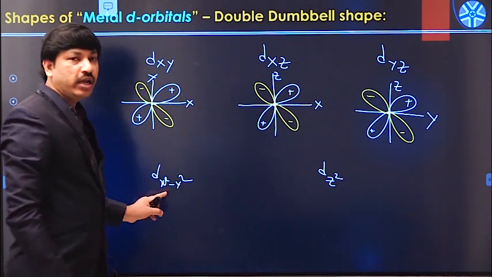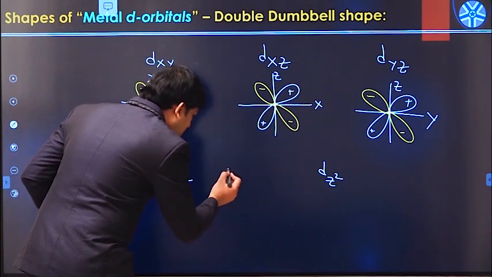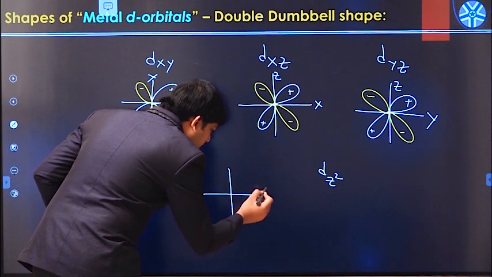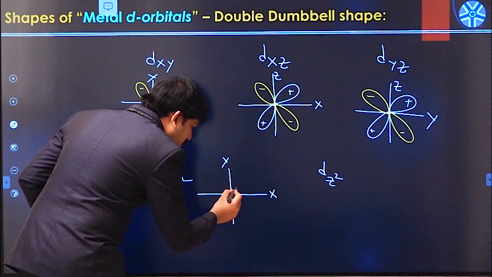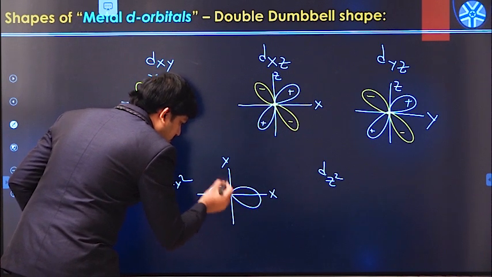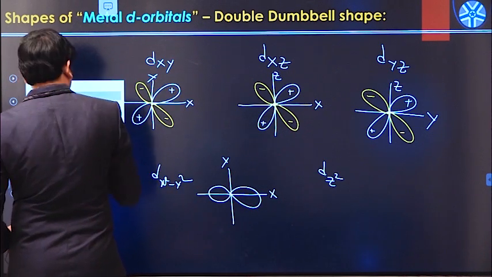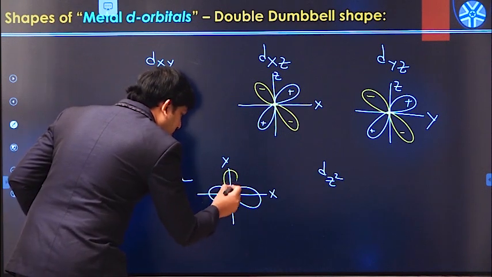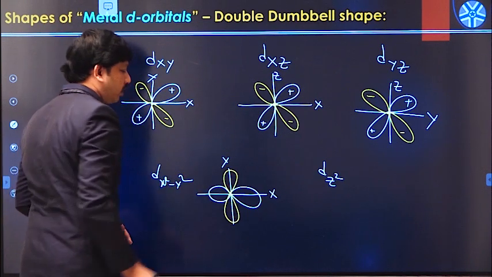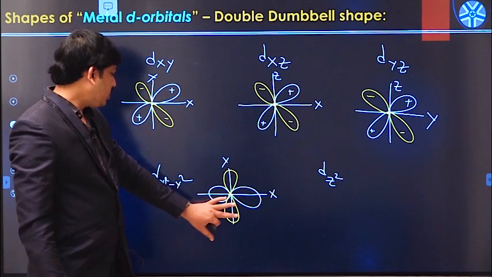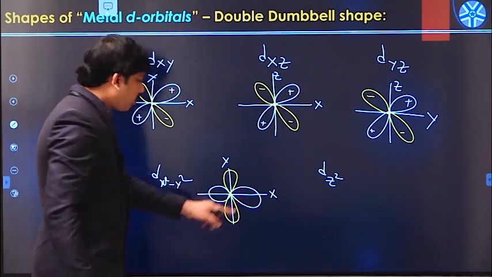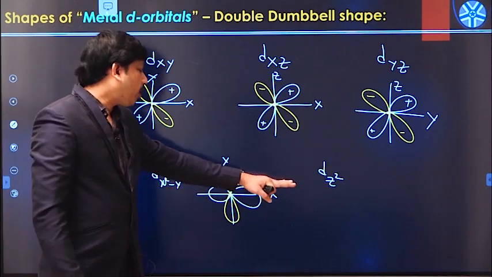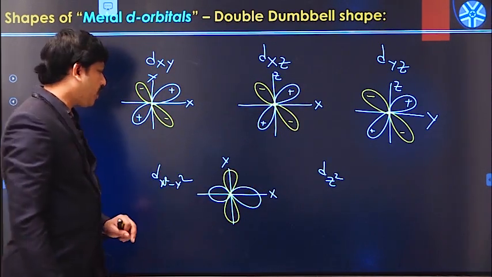One is actually dx square minus y square. It is something like this. This is x axis, y axis. Like this. So this is actually dx square minus y square orbital like this. But here you can see the electron density lobes are actually available along the x-axis and along the y-axis only.